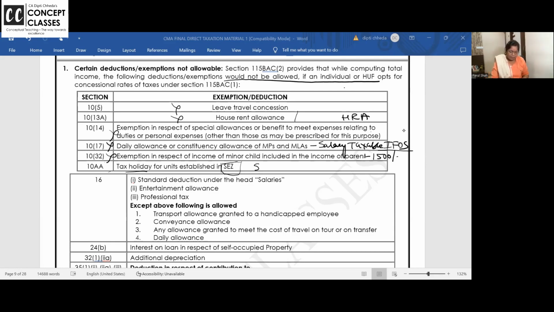Yeah, one part is over. So ask me now, is this clear to all of you that these exemptions are given in the routine regime?